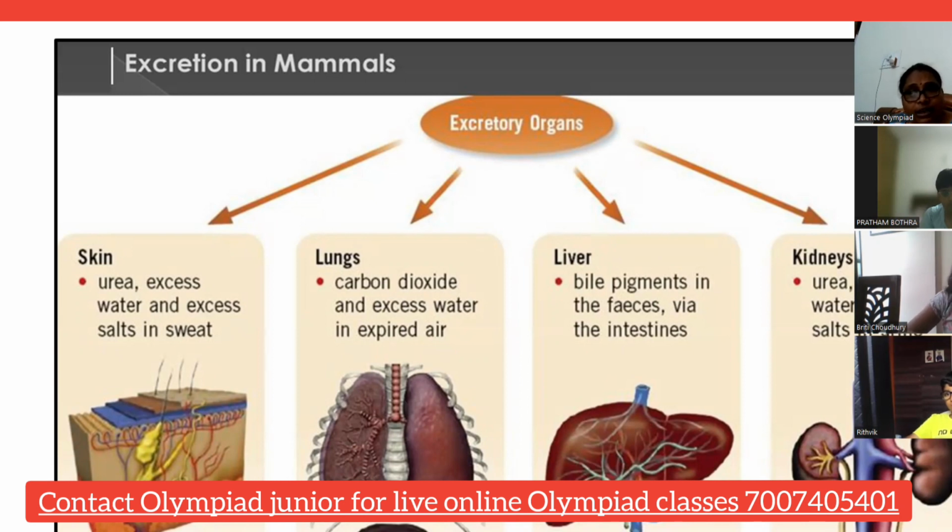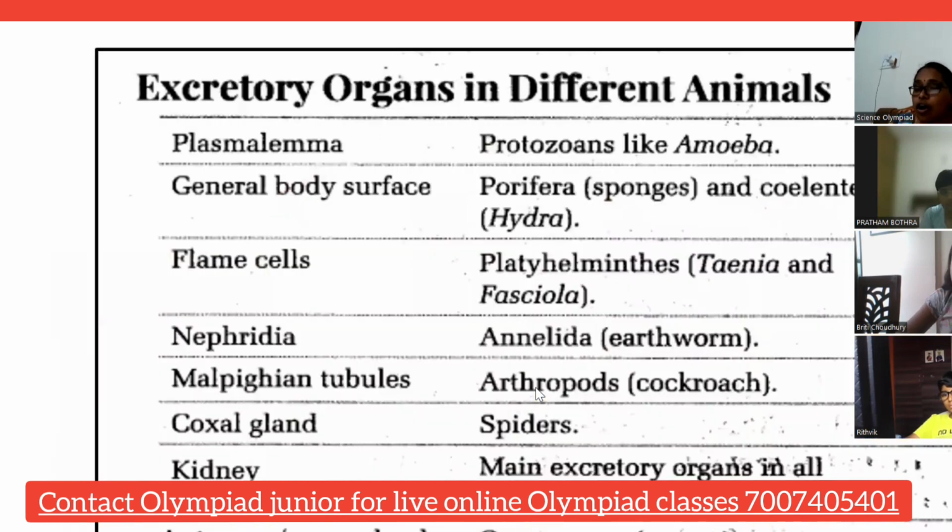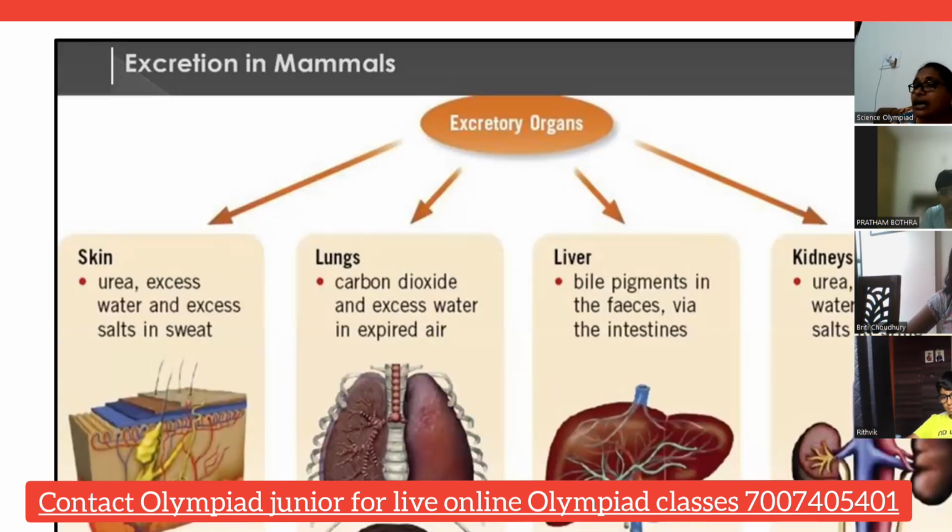Then the last one is your kidneys. Whatever liquids we drink, from there, whatever vitamins, minerals or salts the body has to take, our body will take, okay? And the remaining waste will be removed as urine. Is that clear? So that is what happens in the excretory system. And all these four organs are called the excretory system in human beings.